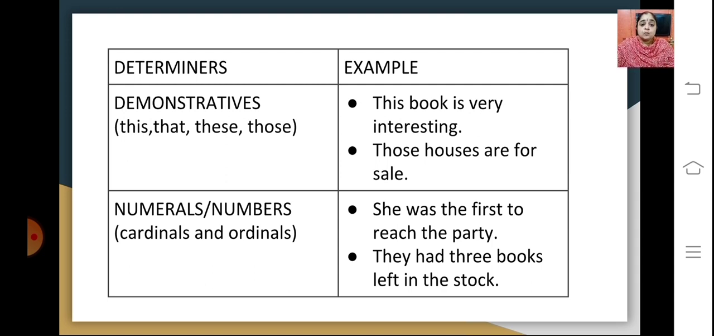Next we have numerals or numbers. That is, you have cardinal and ordinal numbers. She was the first to reach the party. So you have first. First becomes a numeral. They had 3 books left in the stock. So 3 is again a number that is used as a determiner in this particular sentence, which explains the noun.